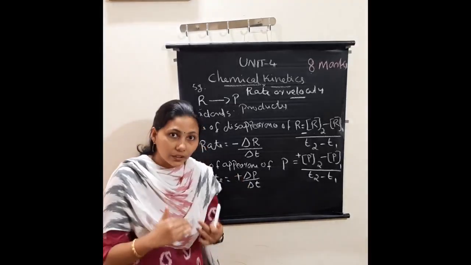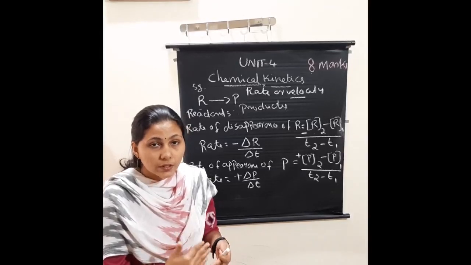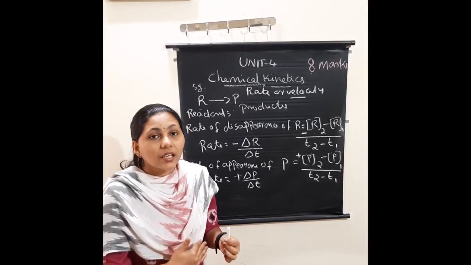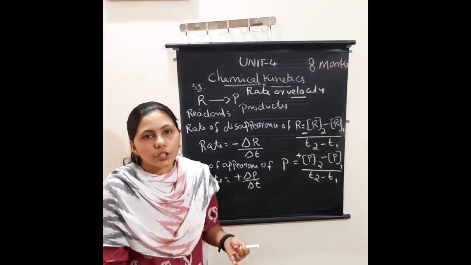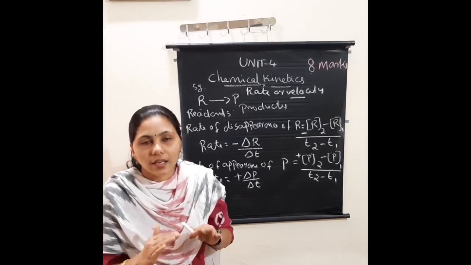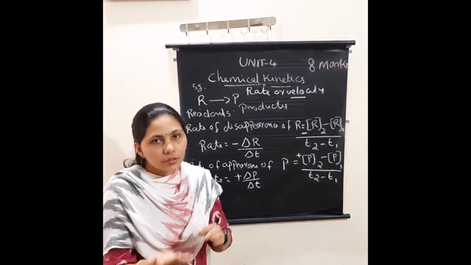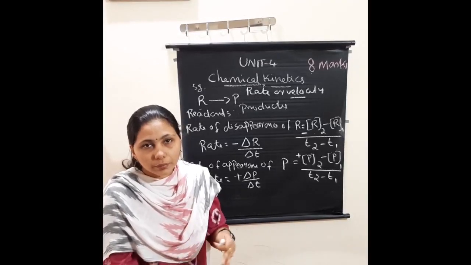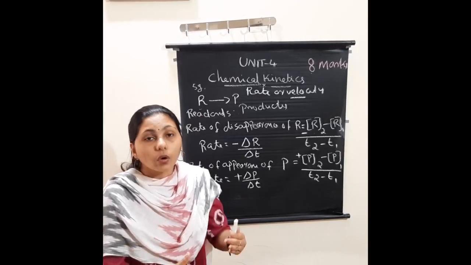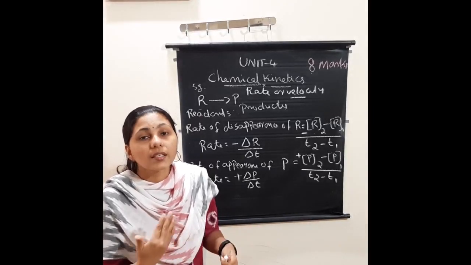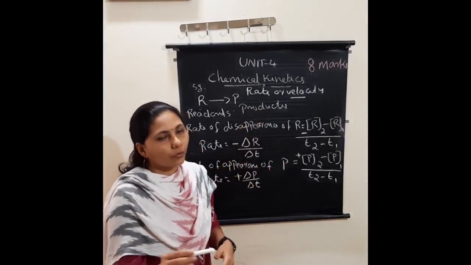Once again I will define. The rate of a reaction means the rate or velocity or speed at which the concentration of the reactants decreases or the concentration of the products increases at a given interval of time. For example, 1 minute to 2 minutes: in between that time, how much the concentration of the reactants decreases or how much the concentration of the products increases. Clear? That is the rate or velocity of a reaction.